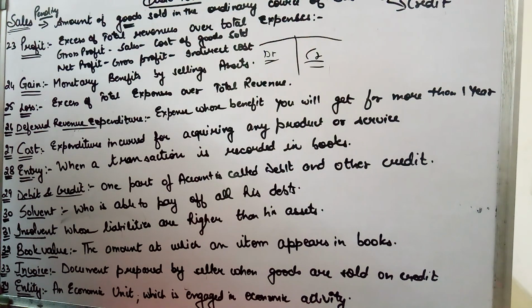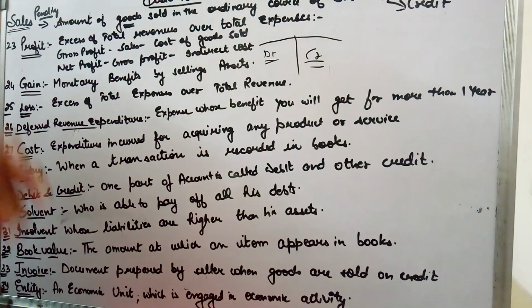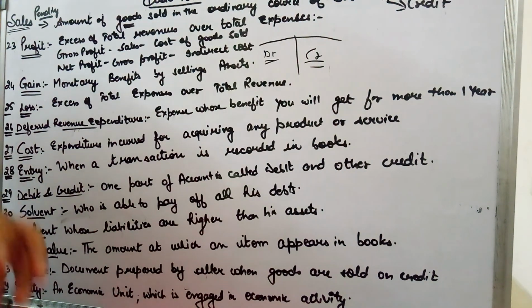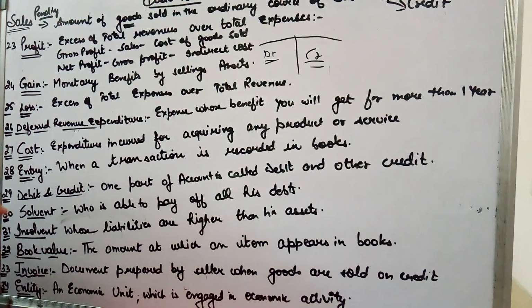What will happen if you sell off everything, all his personal assets, even the clothes that he is wearing, and you get only 20 lakh and his liabilities are 30 lakh in the market? He has to pay 30 lakh and all his assets can fetch only 20 lakh, then he is insolvent. So when a person's liabilities are higher than his assets, then he is insolvent. But if his assets are higher than the liability, then he is solvent.